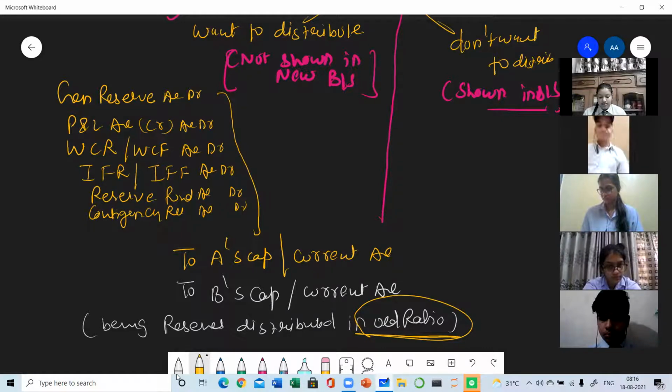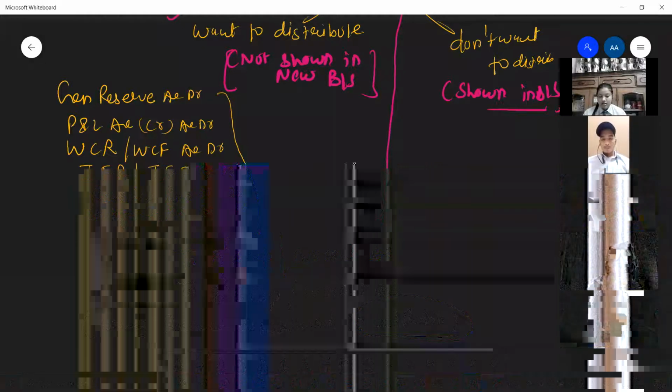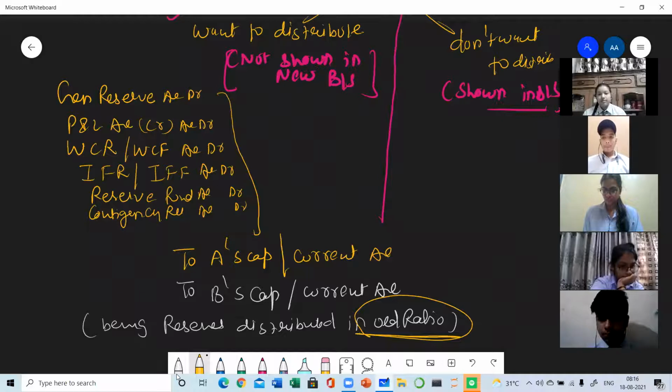Many theoretical questions can be framed on the topic of ratio. Whatever is in the balance sheet, to write off that amount, to close the account of that particular item given in the balance sheet, always the old ratio is used. Always which ratio is used? Old. As yesterday I told you how the existing goodwill is written off. Existing goodwill means present in the balance sheet, and I told you it will be written off only in the old ratio.